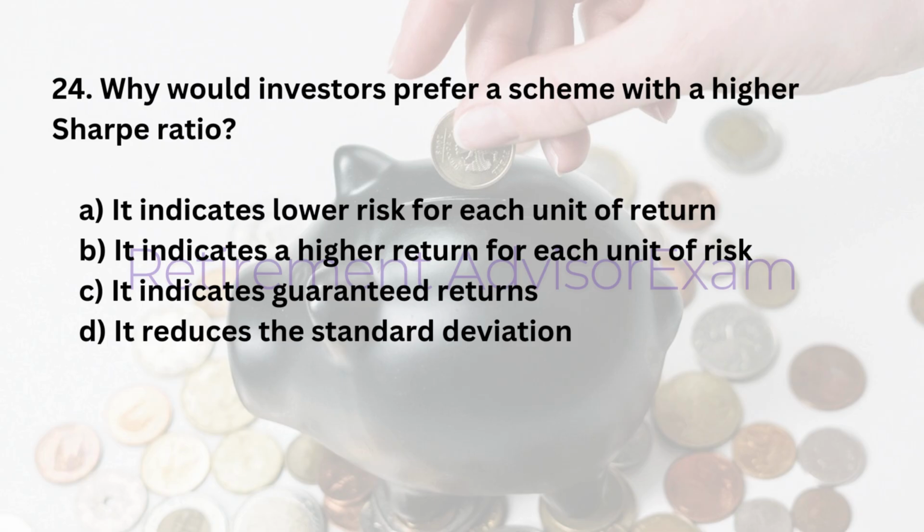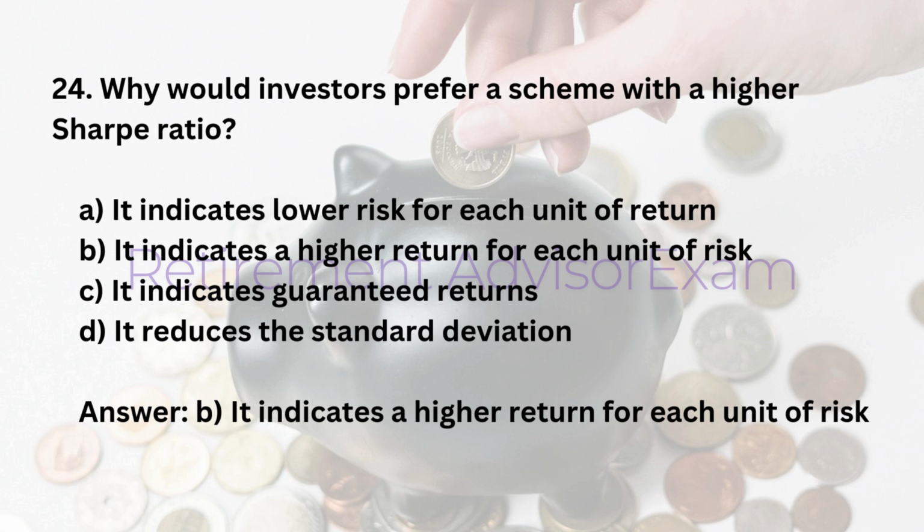24. Why would investors prefer a scheme with a higher Sharpe ratio? A. It indicates lower risk for each unit of return. B. It indicates a higher return for each unit of risk. C. It indicates guaranteed returns. D. It reduces the standard deviation. Answer: B. It indicates a higher return for each unit of risk.